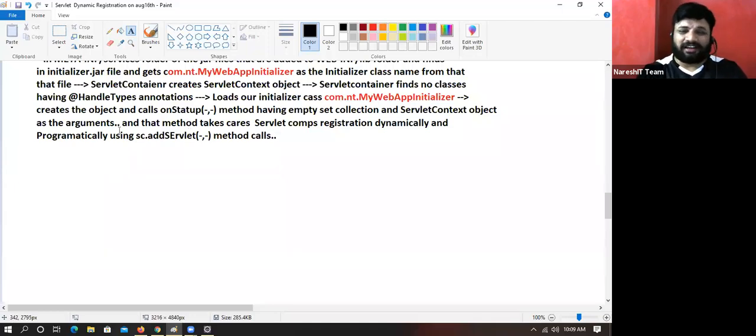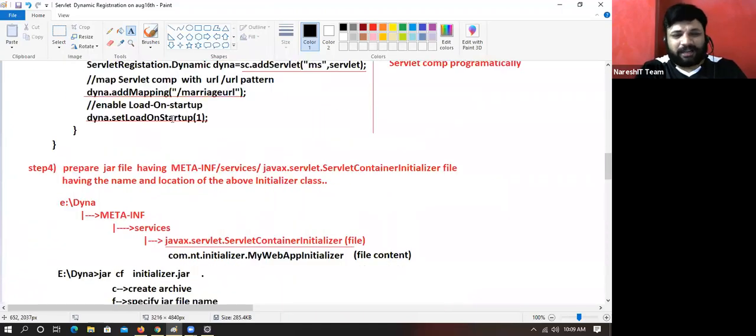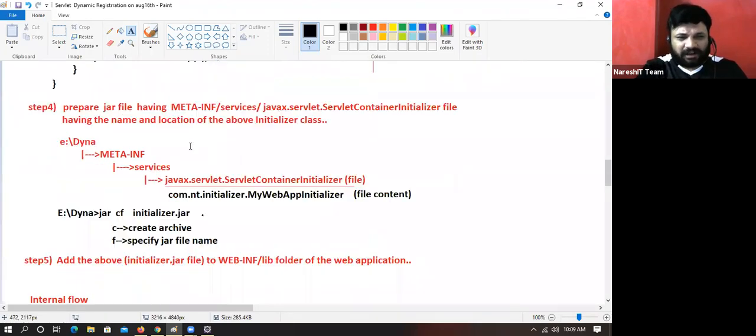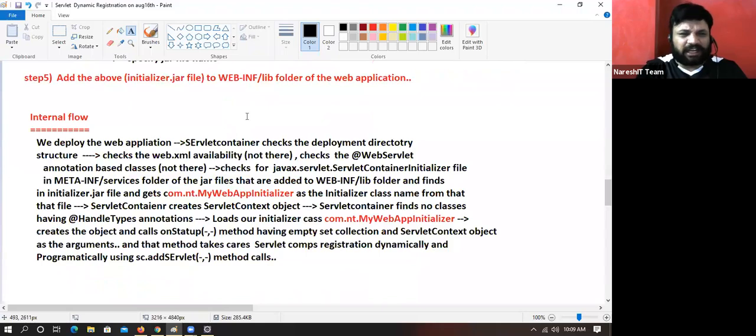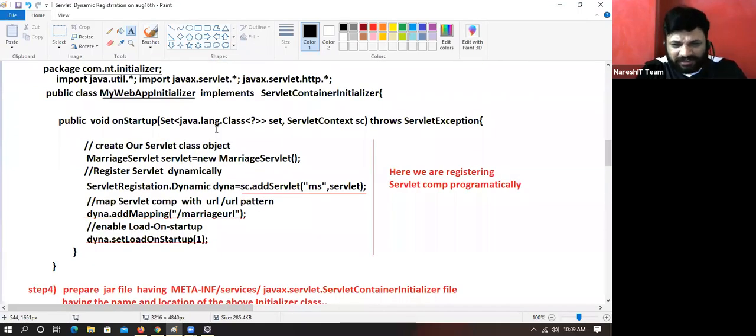Sir, it looks for @HandlesTypes annotation classes. Right now we don't have. Actually, they are given to create custom MIME types. Right now we are not worried about those things. Don't worry about the collection part. Right now not there. That's why it creates an empty collection. Don't worry about this part which is not there.